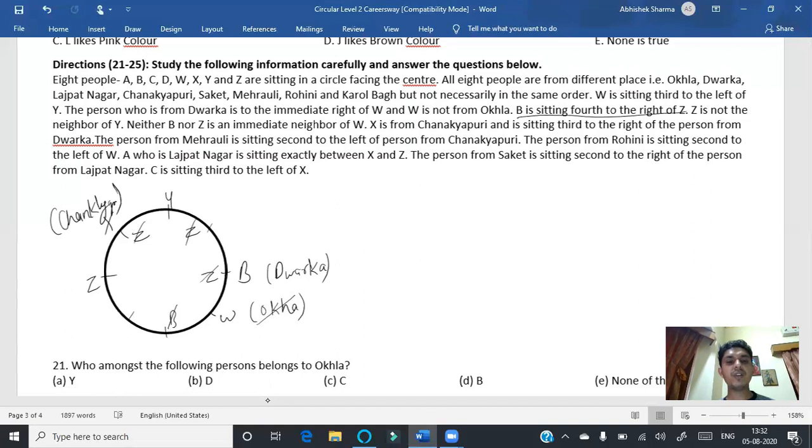The person from Mehrauli is sitting second to the left of the person from Chanakyapuri. So the person from Mehrauli, obviously Mehrauli must be here. The person from Rohini is sitting second to the left of W. So W is here. So the person from Rohini must be here. The person from Rohini is sitting second to the left of W. A, who is from Lajpat Nagar, is sitting between X and Z.